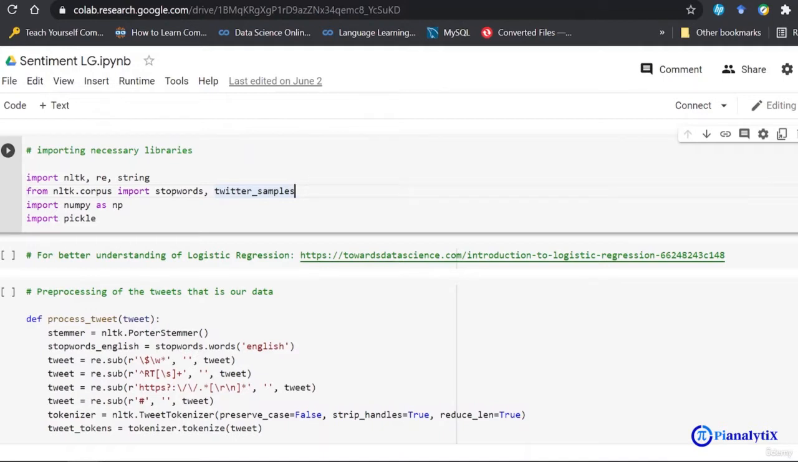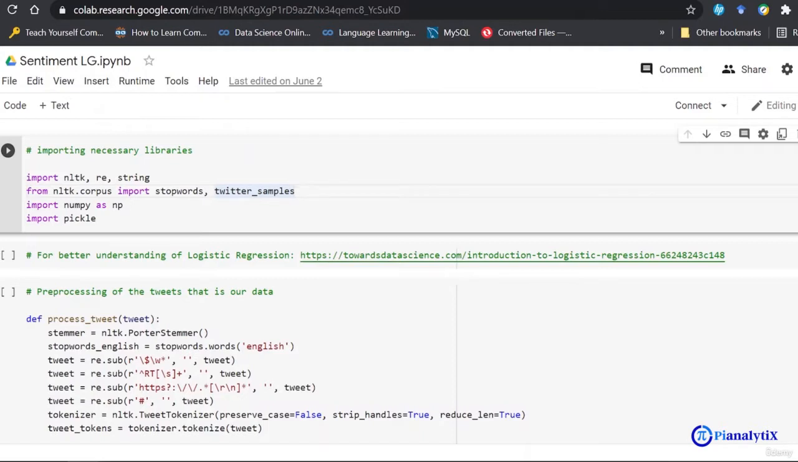Next you can see NumPy, which is used in array manipulation or array handling, integers, and manipulating float values. The last is Pickle. Pickle is used to load and store our model or some important data from the disk.